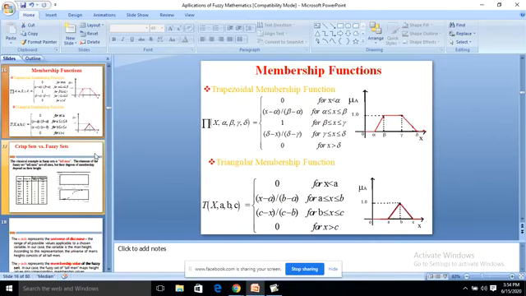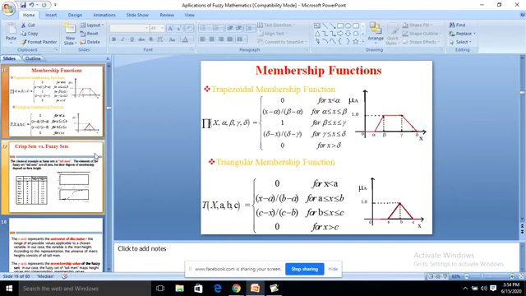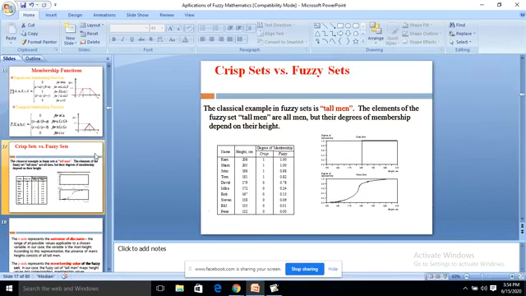Membership functions here. The first one is a trapezoidal membership function, and the next one is a triangular membership function, and the next one is in other cases also they are Gaussian membership function, piecewise membership function, and it goes like that. Symmetric membership function like that. So likewise we are saying that if the membership function is like that, we say that it is a trapezoidal fuzzy set or triangular fuzzy set or piecewise fuzzy set or symmetrical fuzzy number, and so on.